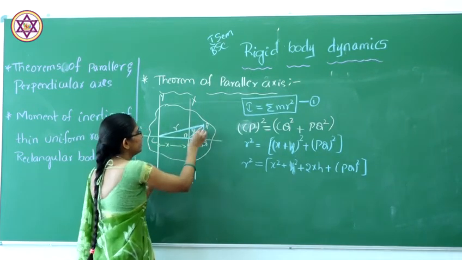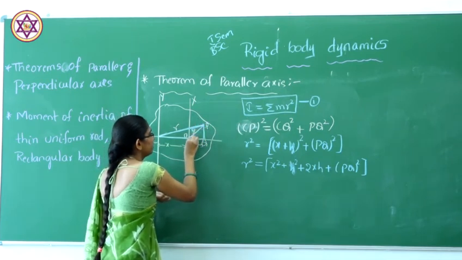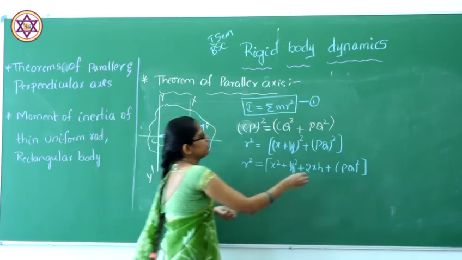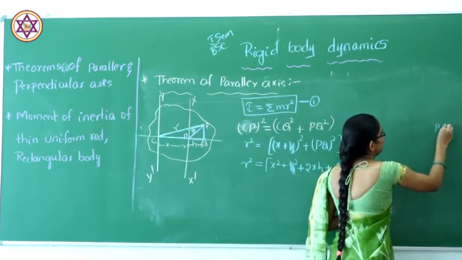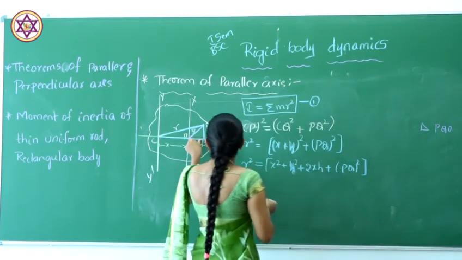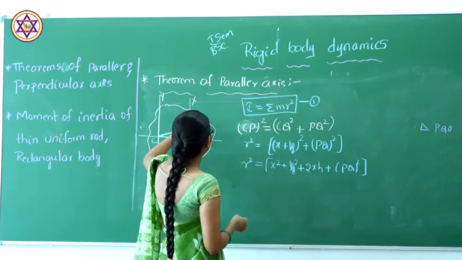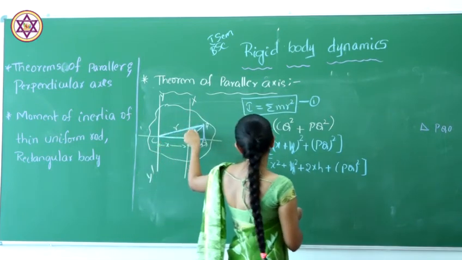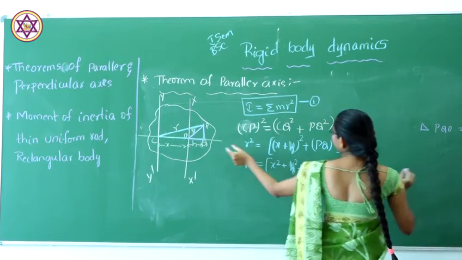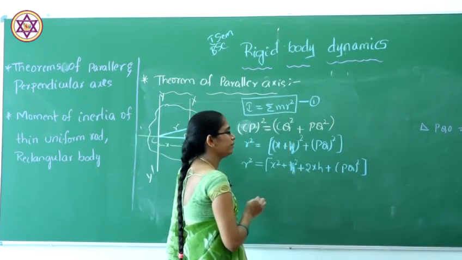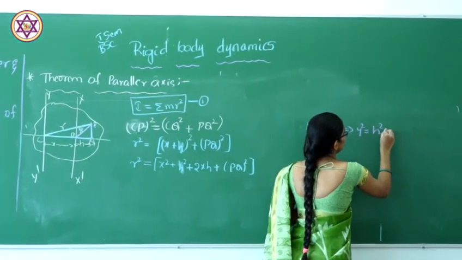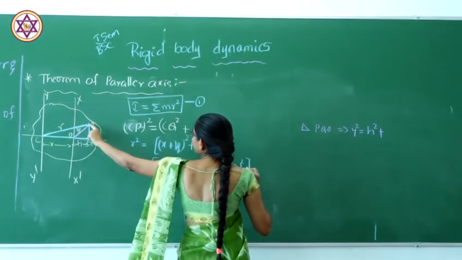Here we also observe a small right angle triangle, PQO. From this right angle triangle, again we state the Pythagoras theorem: the square of the hypotenuse, y square, should be equal to the sum of the squares of the remaining two sides, that is h square plus PQ square, whose value we do not know.